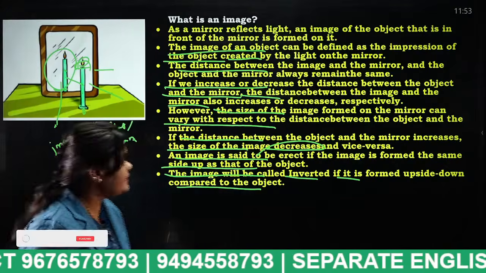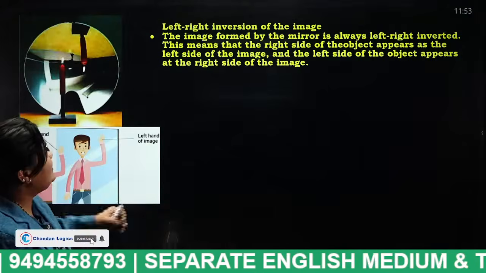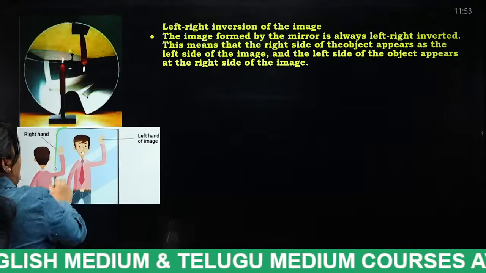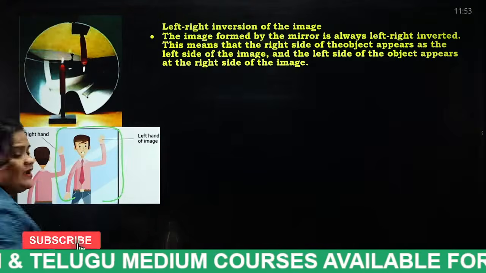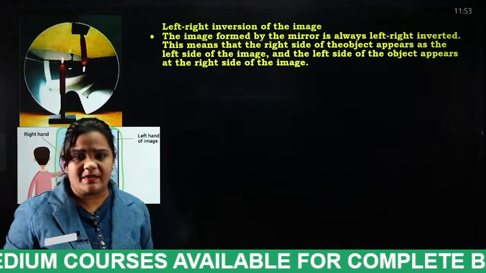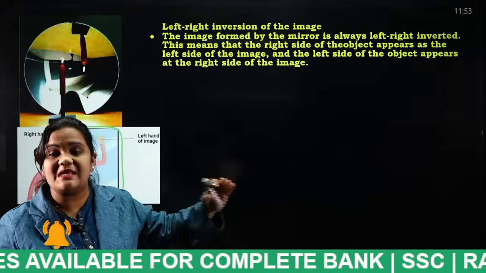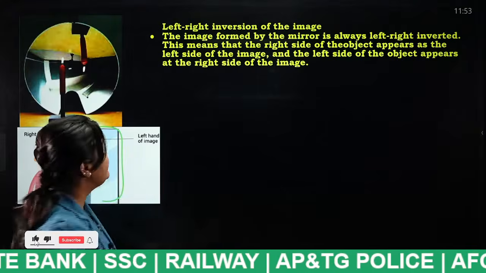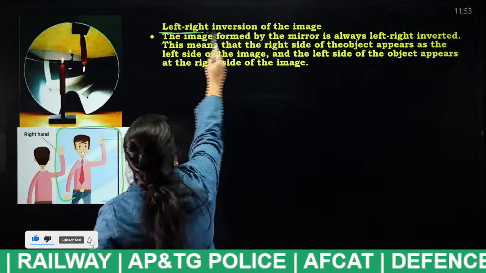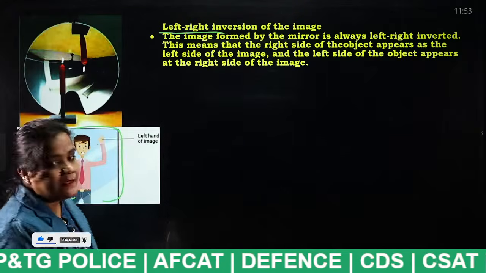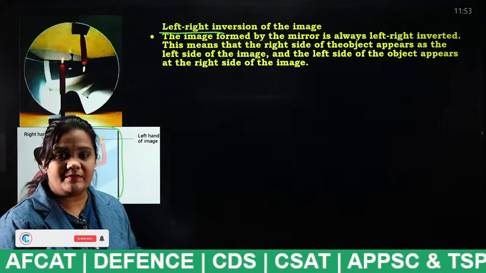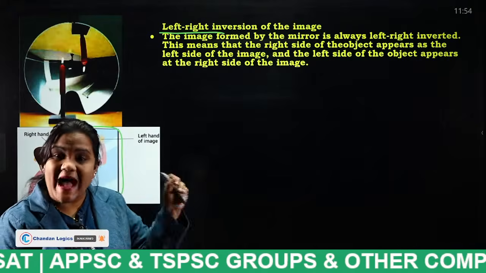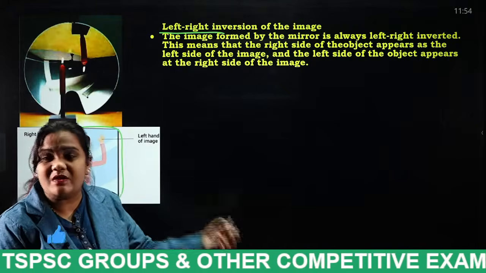Okay. Next, left-right inversion of the object. So this is a mirror. When we stand in front of the mirror, our right hand will appear as the left hand, and our left hand will appear as the right hand. So that system is known as what, students? Left-right inversion of the image. What is this left-right inversion of the image? You can observe it even in an ambulance. If you look at the ambulance, the word ambulance will be inverted.